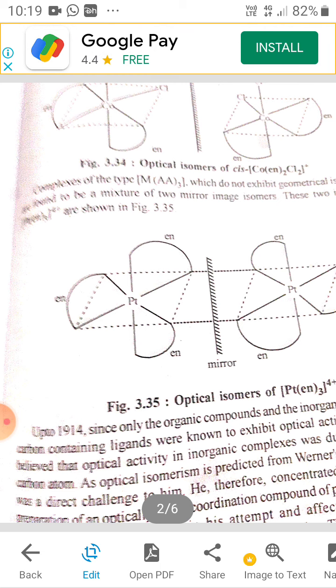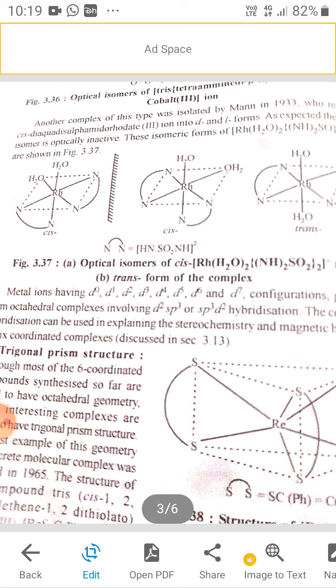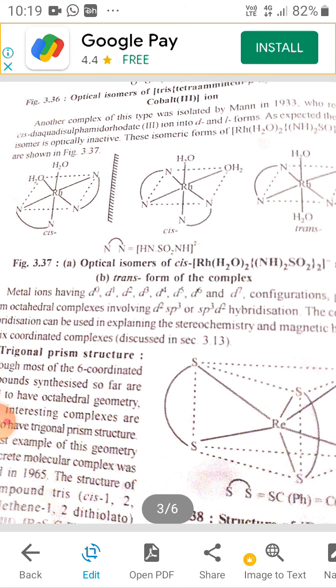Optical isomerism of platinum ethylene 3 is commonly used to explain such type of examples. Optical isomerism of tris tetraamine mu hydroxy cobalt 3 ion. Another complex is with rhenium.